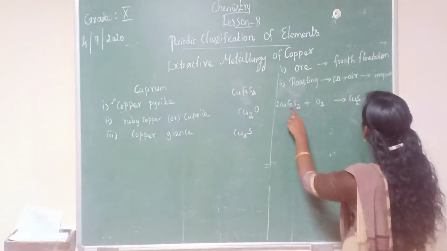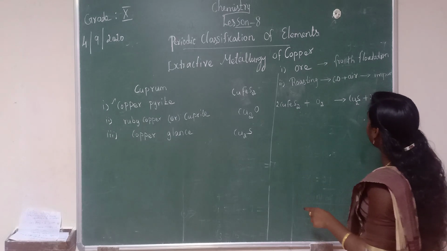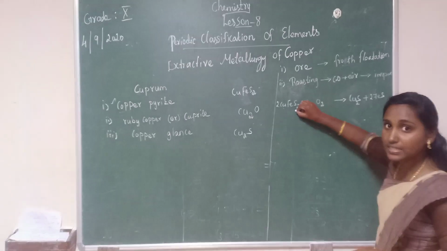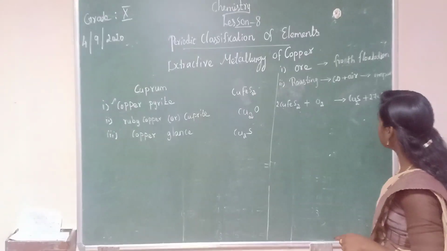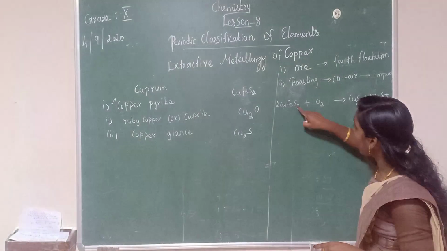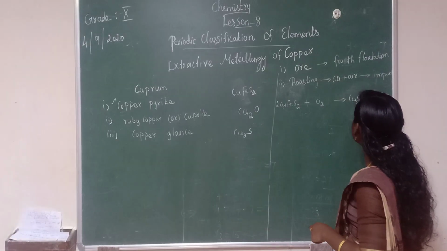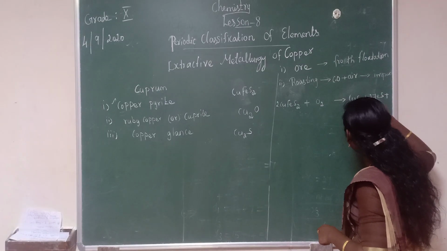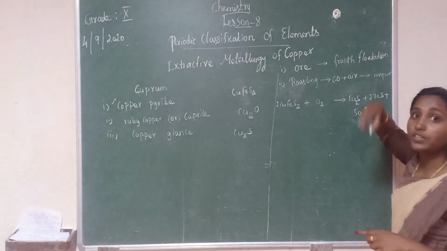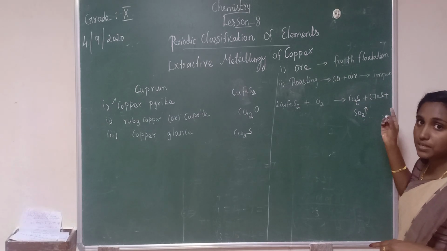So 2 Fe, then 1 S. So here, copper sulfide and iron sulfide, plus impurities that will be removed. Here the impurity is sulfur dioxide, SO2. This is a gas, so we mention an upward arrow. Upward arrow means gas; downward arrow means precipitate.